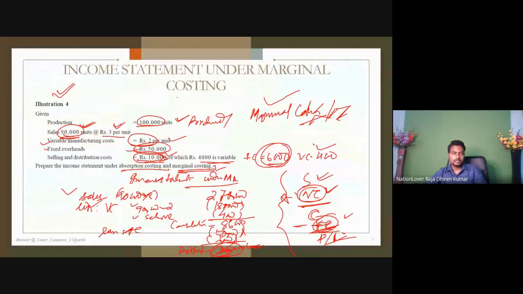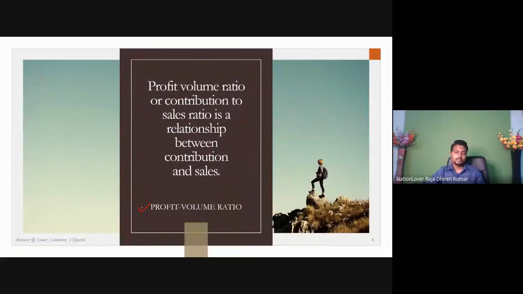Next, this is the income statement. The next concept is the profit volume ratio. As it suggests, what is meant by volume here?